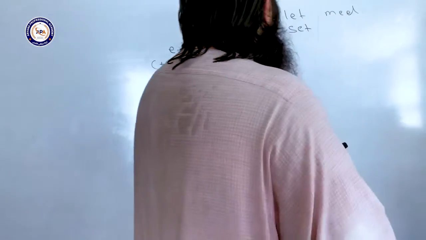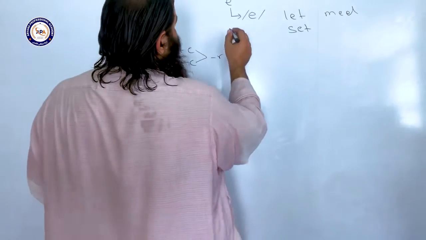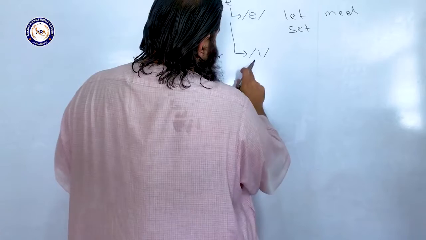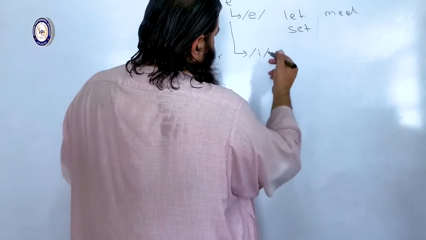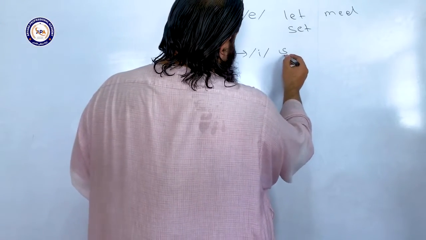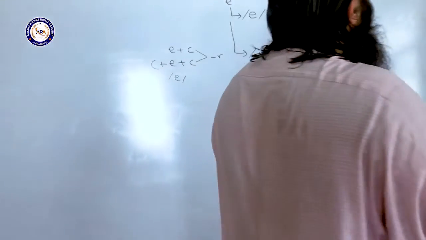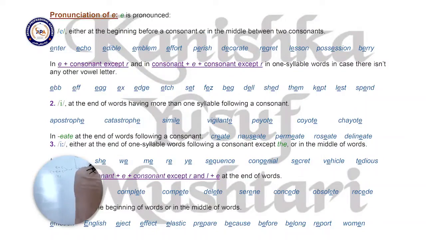The second sound that E sometimes gives is E. The symbol is like small i. It resembles the Pashto Landaye, E, like a tir, like a pir, like a zir. And E gives this sound at the end of words having more than one syllable, following a consonant.